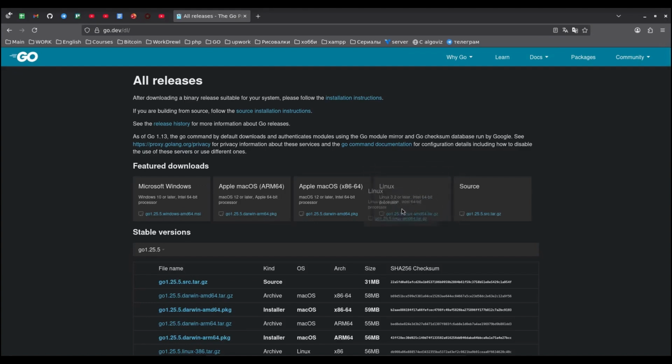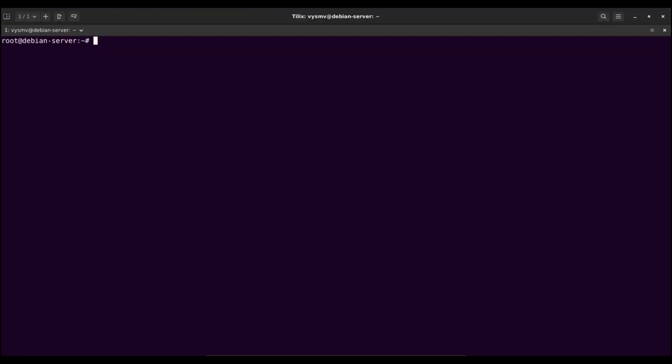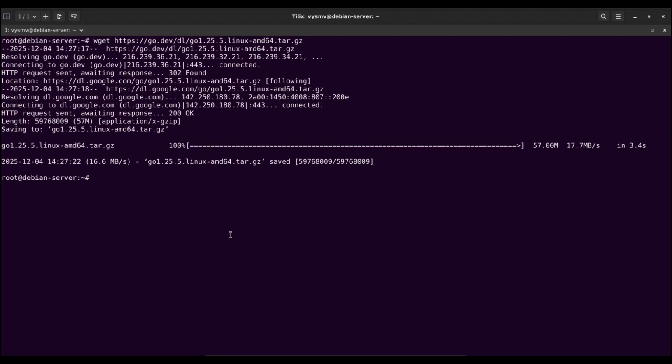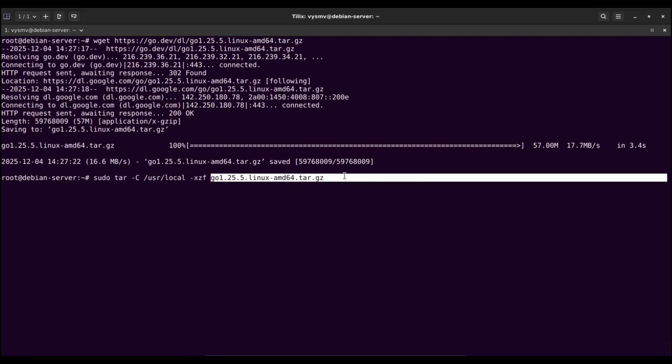Next, we will download the archive for our operating system. Since I have Linux and I am doing this part of the demonstration on VirtualBox, I will simply copy the link to the archive and download it manually via the terminal. Let's go to the terminal and execute the command. Next, I will simply unpack this archive into the usr local directory. To do this, we will execute the command sudo tar -C, specify the usr local directory, also pass the parameters x, z, and f, and specify the name of the archive.